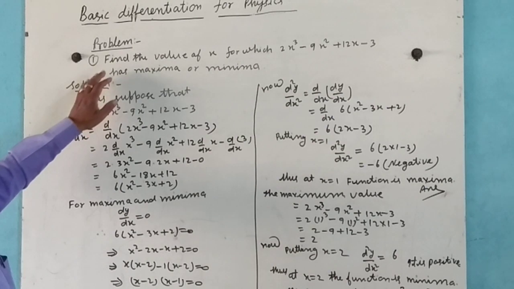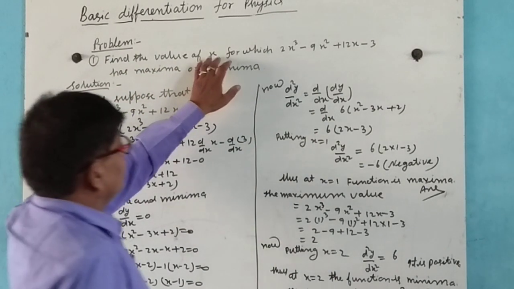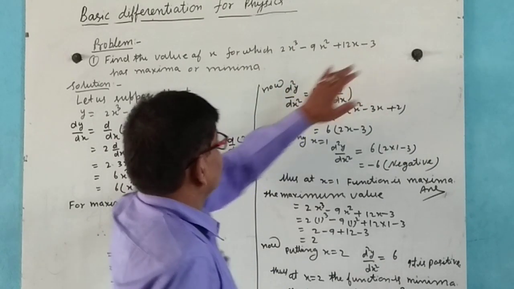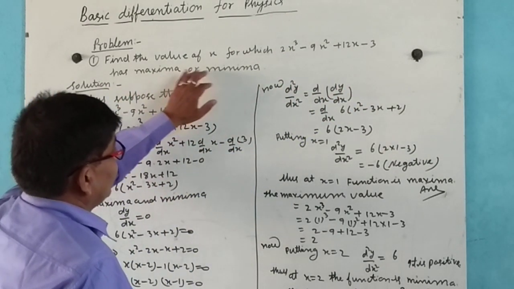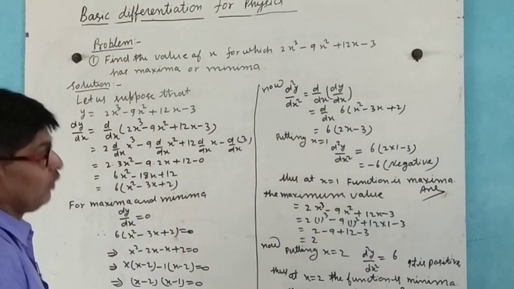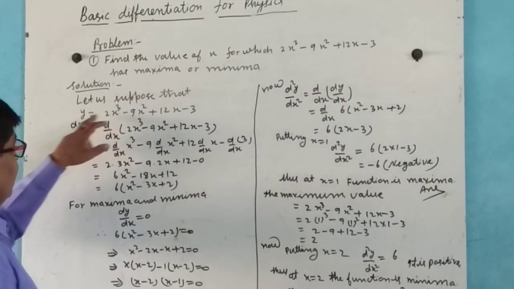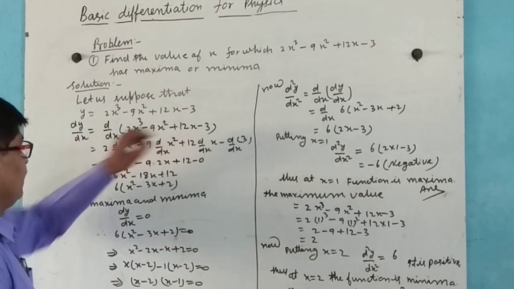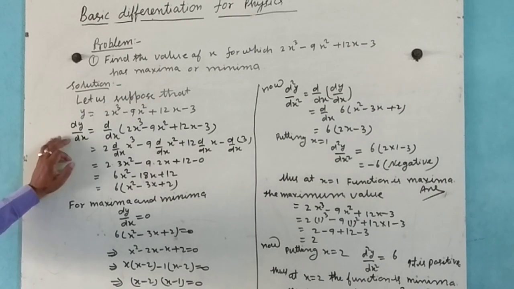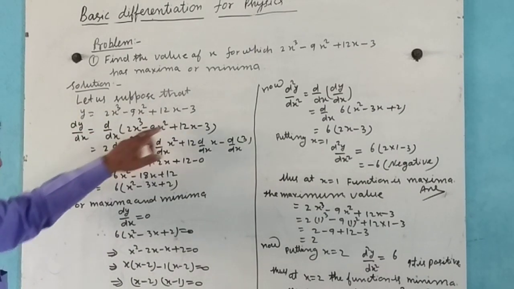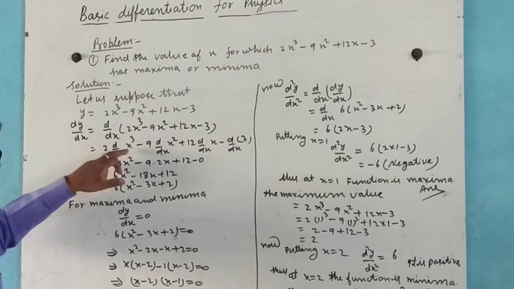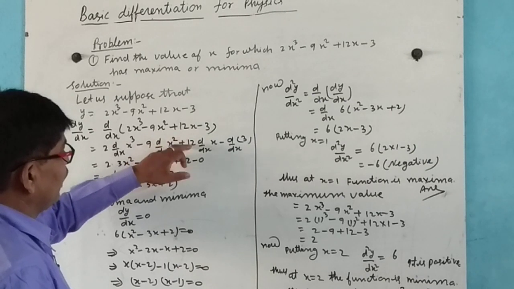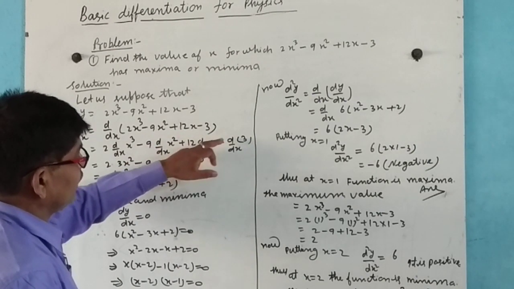Now find the value of x for which 2x cube minus 9x square plus 12x minus 3 has maxima or minima value. Let us suppose that function y is equal to 2x cube minus 9x square plus 12x minus 3. Differentiate it with respect to x: 2 d by dx x cube minus 9 d by dx x square plus 12 d by dx x minus d by dx 3.